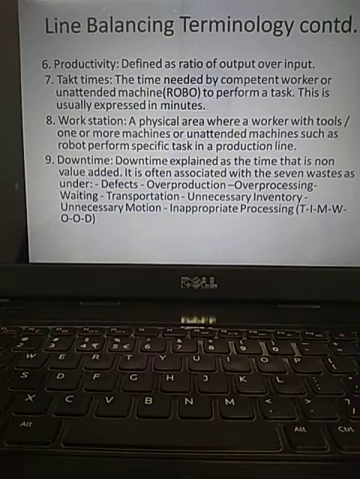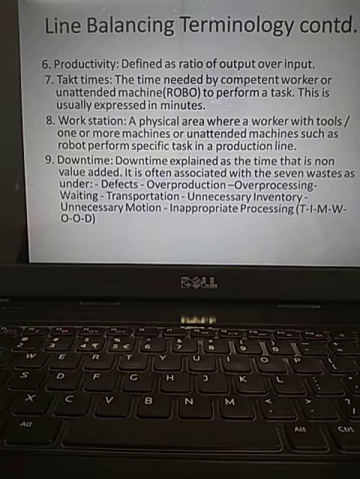Welcome back to the operations management class. Yesterday we were discussing this wonderful topic, line balancing. So what is line balancing? Nothing but on average every workstation must have equal time so that production delays would not exist.